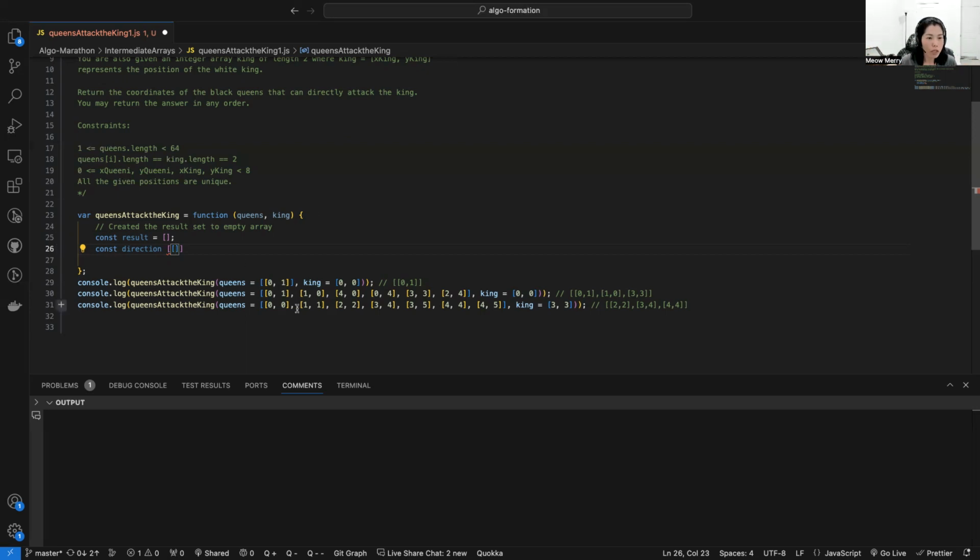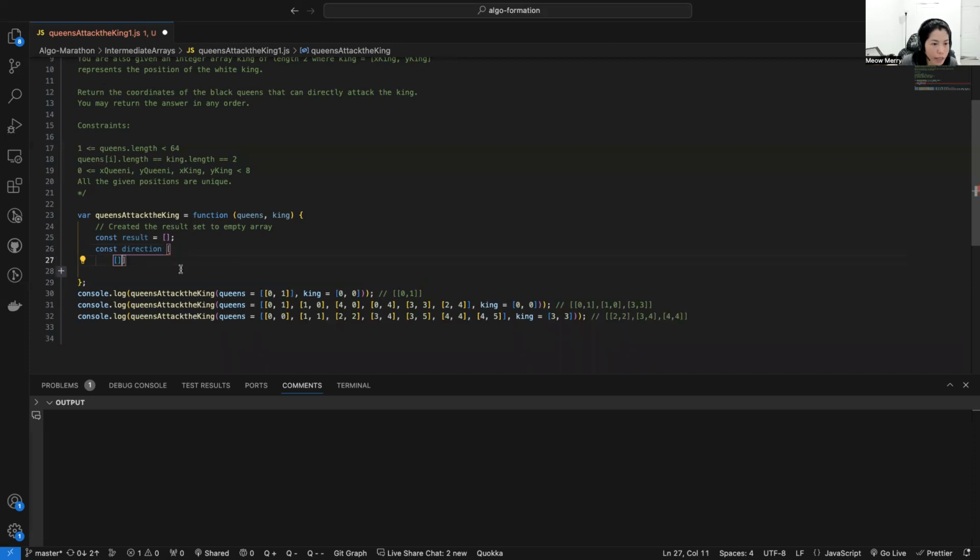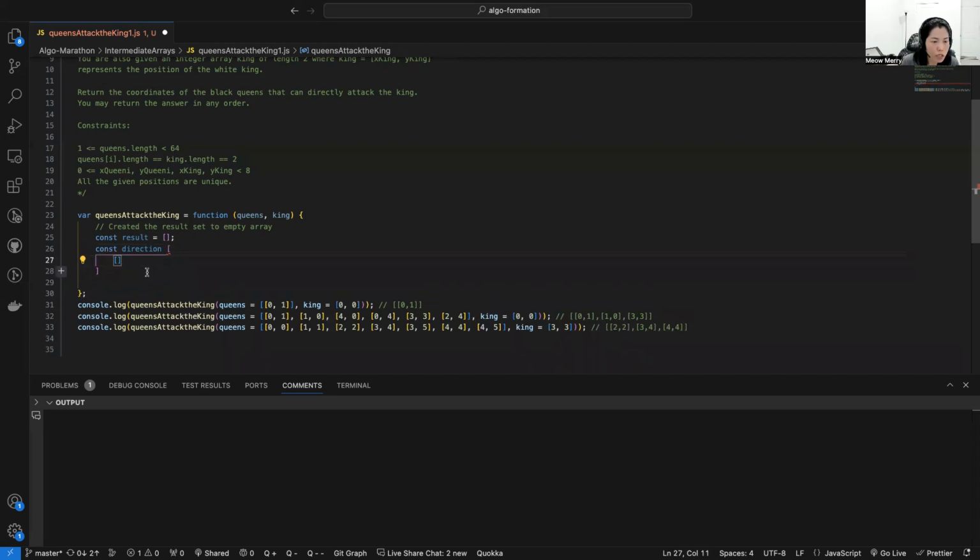So what I'm going to do here is create the directions as I said, right? Okay, so what we do here: up and down positions.